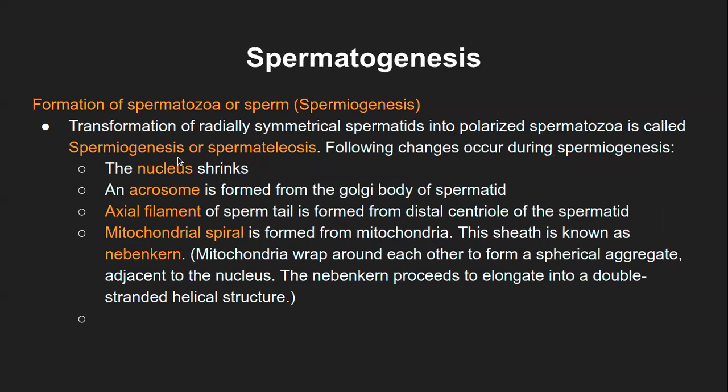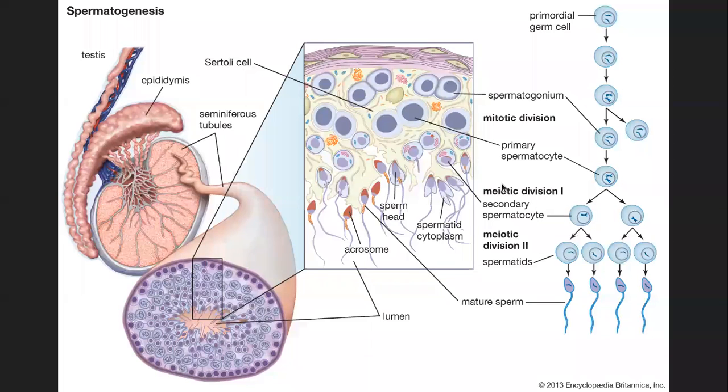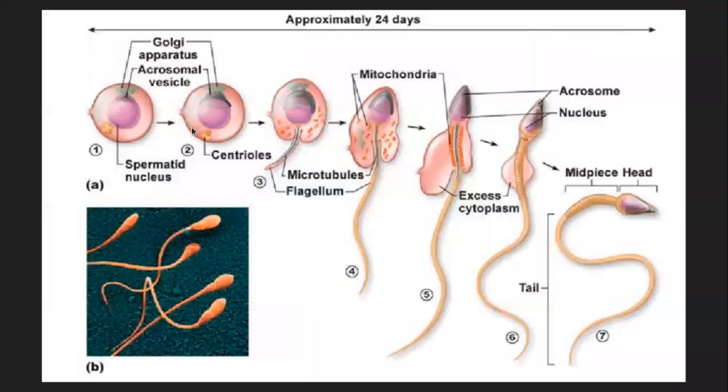So that was the formation of spermatozoa, which continues further. Much of the cytoplasm of the spermatid is lost. Now, this is the simplest logical step. Imagine if there is a lot of cytoplasm and it continues to be present in the sperm, the movement of the sperm will be restricted because it is a little heavier than it has to be.